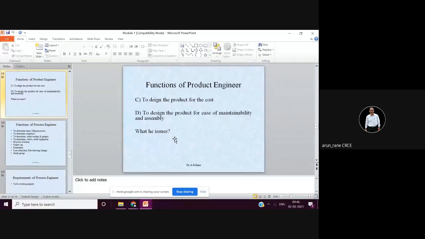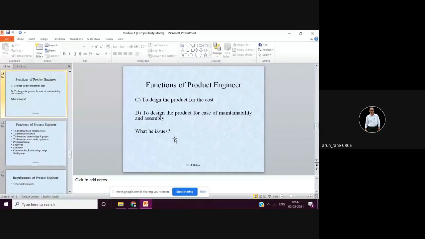Suppose the process engineer has suggested changes, but is it really applicable, is it going to damage the function? Only then can he implement the changes.